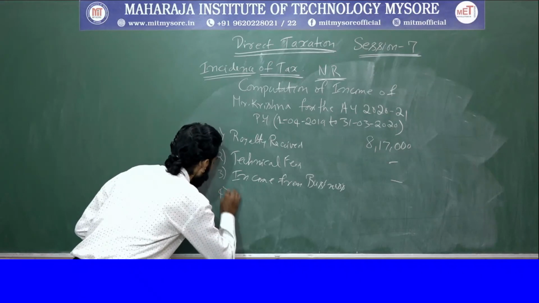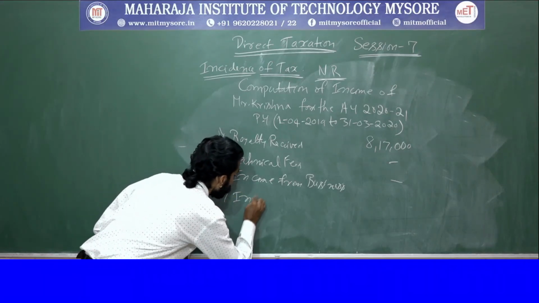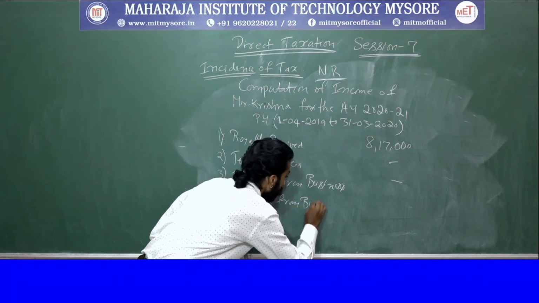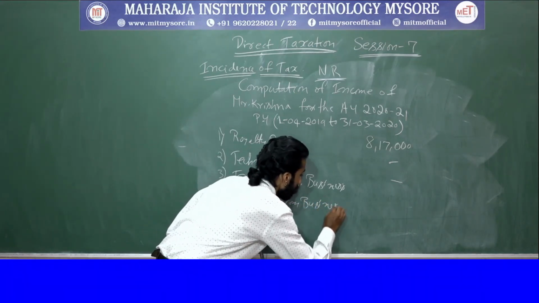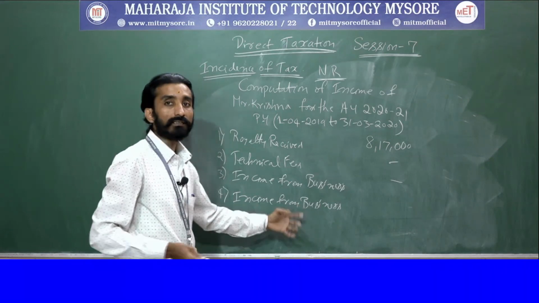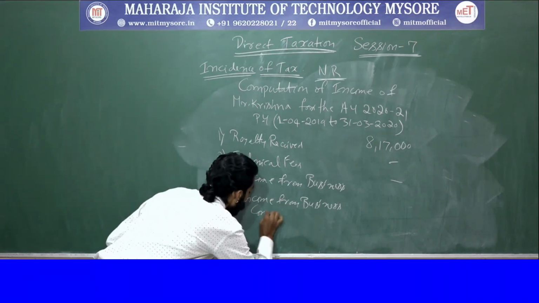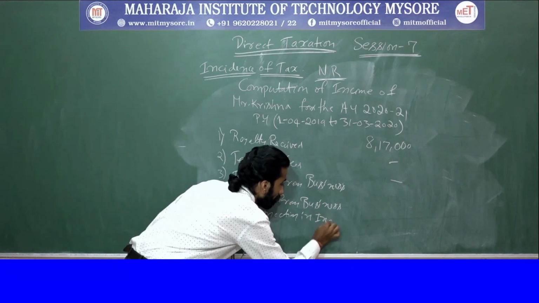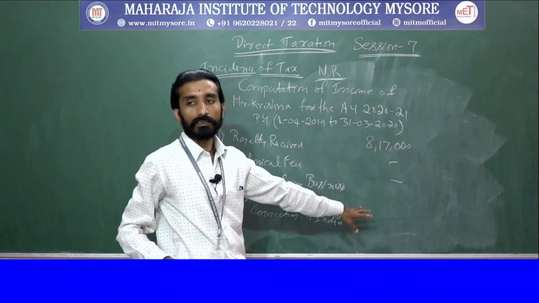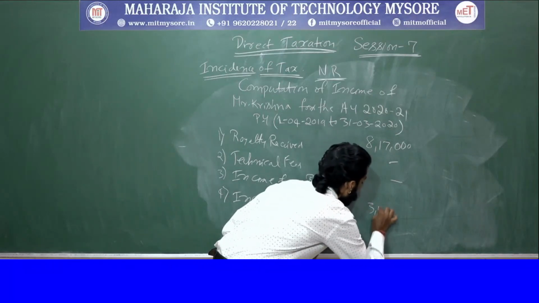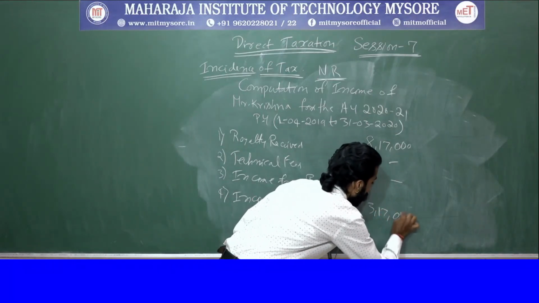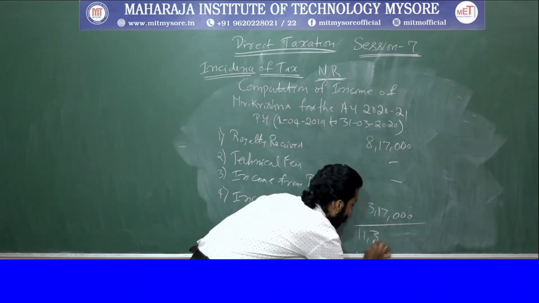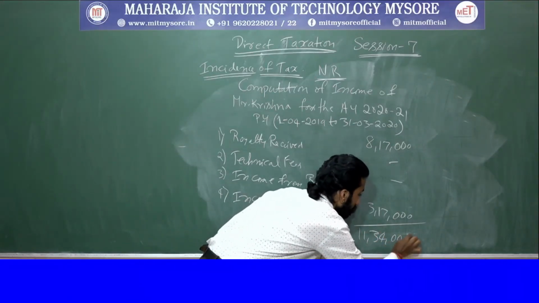Income from business, this is business, again connected to India. So that is 3,17,000. So if you sum up, it will be 11,34,000.